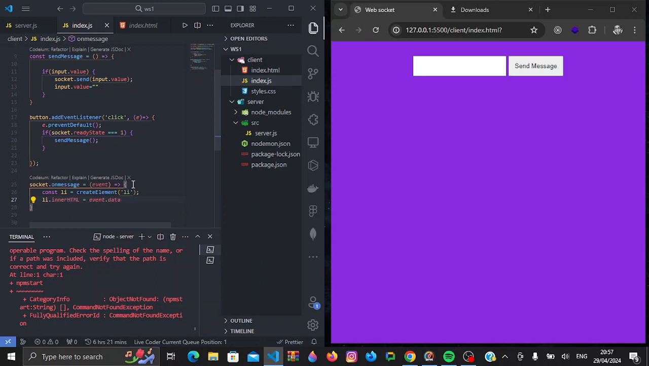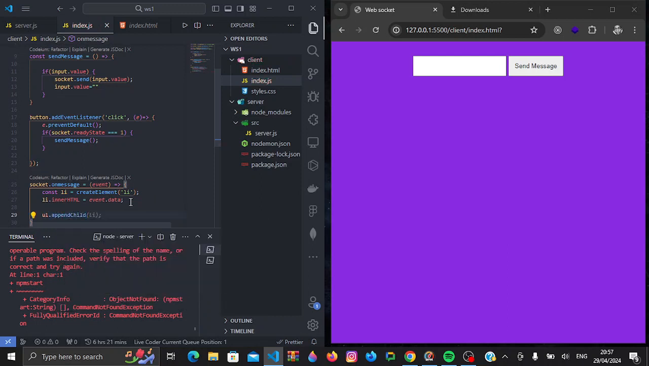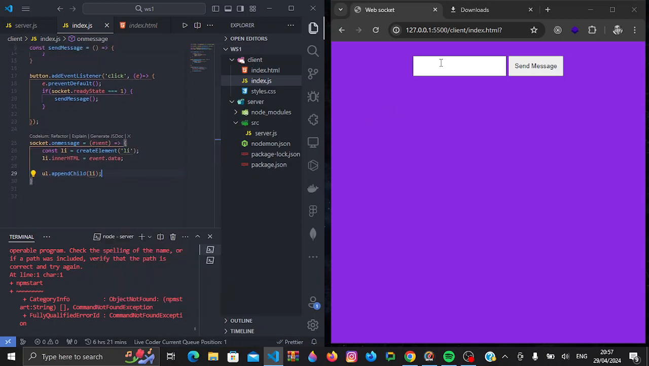Then inside here, inside our event is actually an object, and inside that object we have the data. Now this data is actually what we get back from the server. I'll show you how it looks like. So what we'll do here, we'll append this. We'll append the child. Then let's see whether this works. So I'll do something like hello. Let me try that again. Let me refresh this.